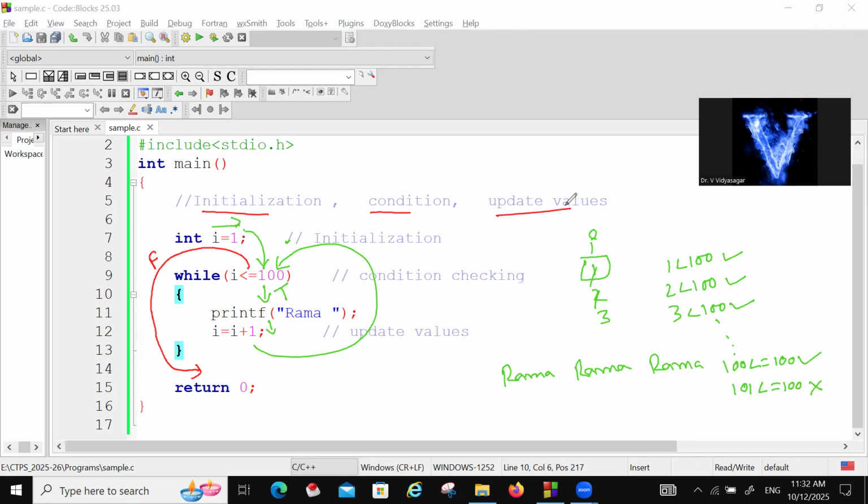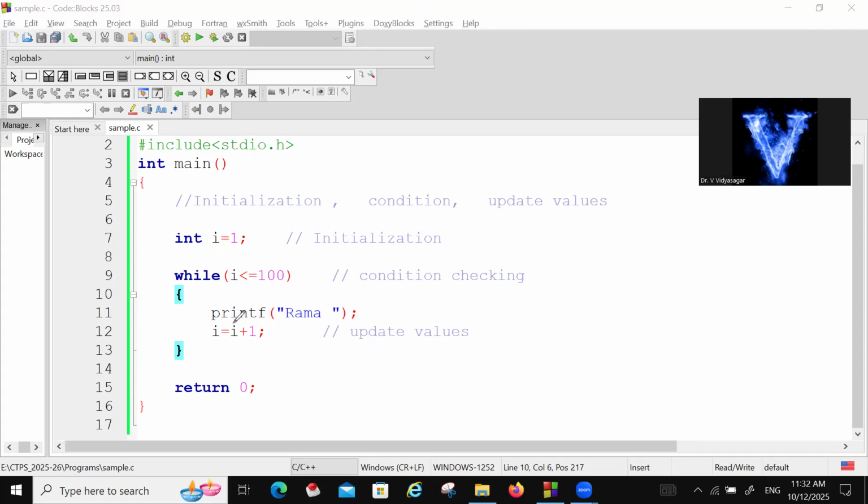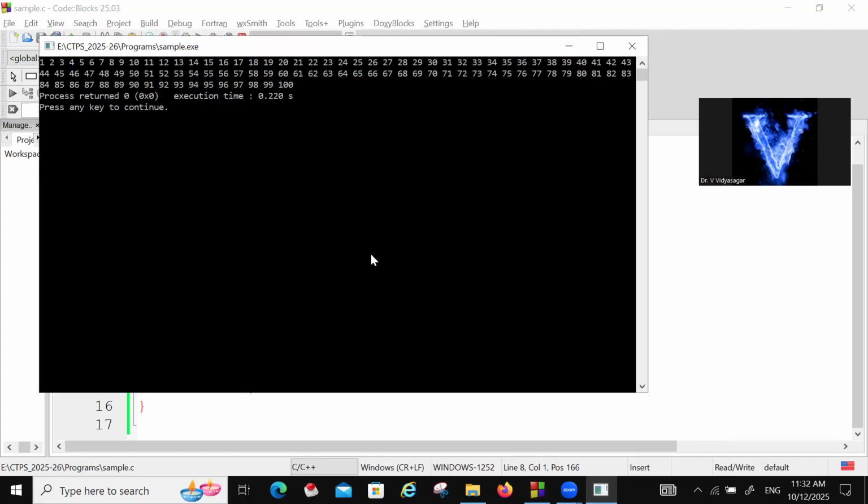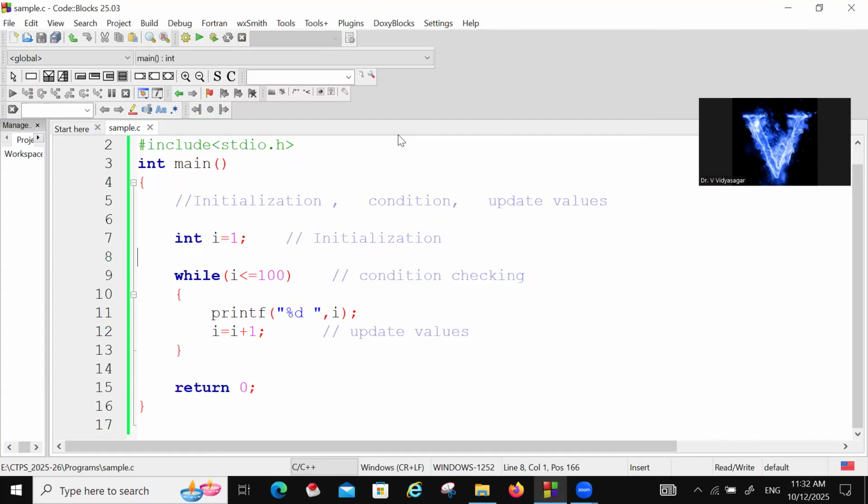Now next we will take another simple program. Now i is equal to 1 and let us print values. Print percentage d, tab, and this is i. So I'm printing 100 values. Now let us check it. 1, 2, 3, 4, 5, till 100 values we are getting. It is the same story here also. Suppose i is equal to 1.